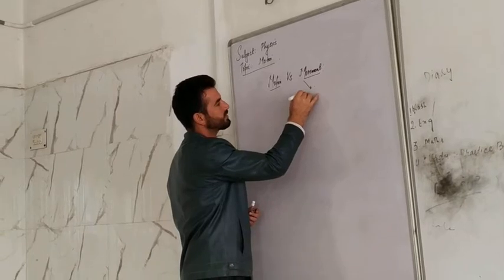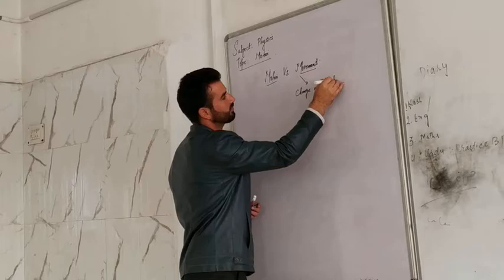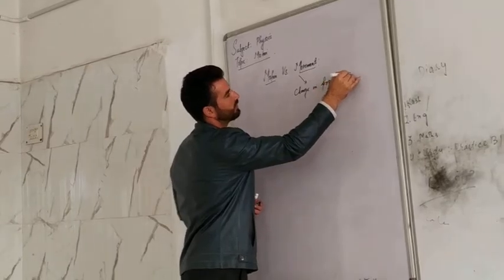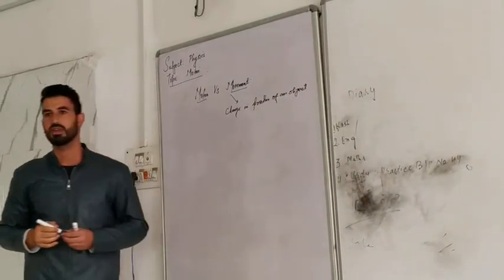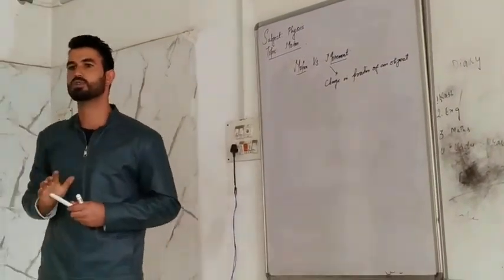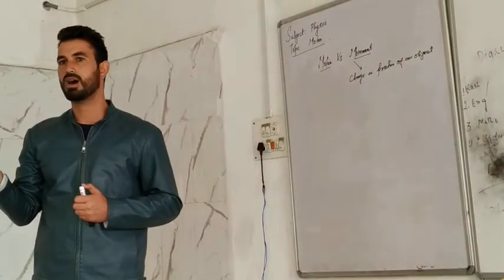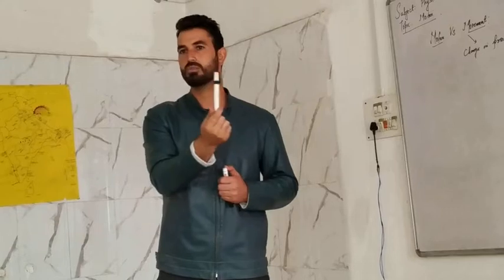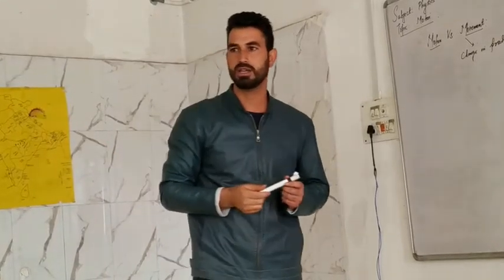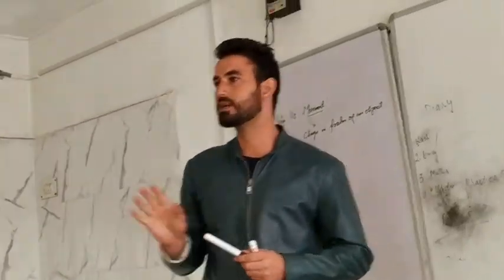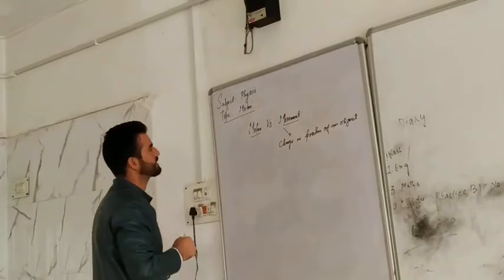Movement simply means change in position of an object. Okay? If any object changes its position, it simply means movement. For example, I have this marker in my hand. Now I am changing the position of this object. So this marker is now in movement. I am walking, so I am changing my position. Simple. It simply means movement. But the motion is something else.